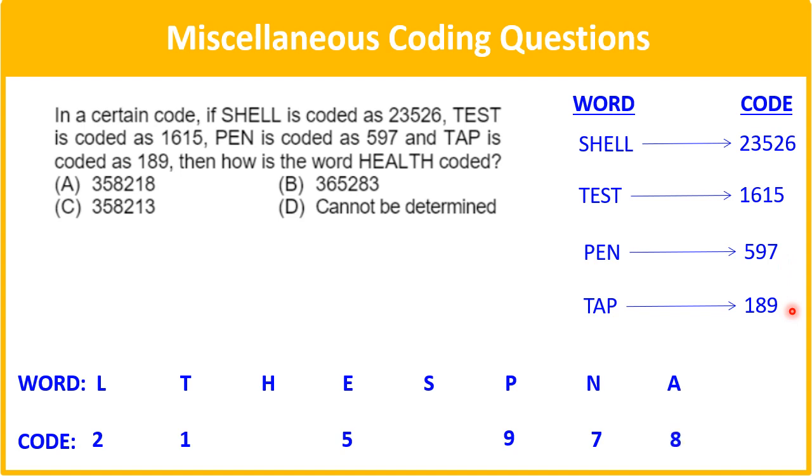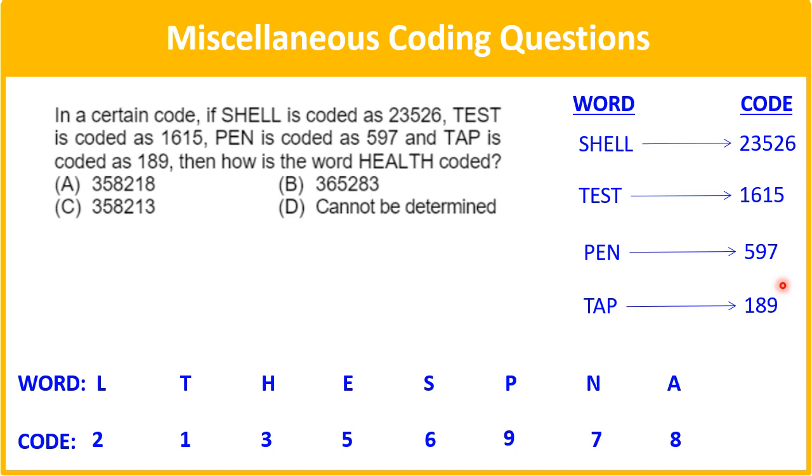Then the code of A will be 8 because we know the code for T and we know the code for P. So A will be 8. Accordingly S will be 6. Now H is left. For H there is no other number other than 3. So for every letter we identify the corresponding coded number.